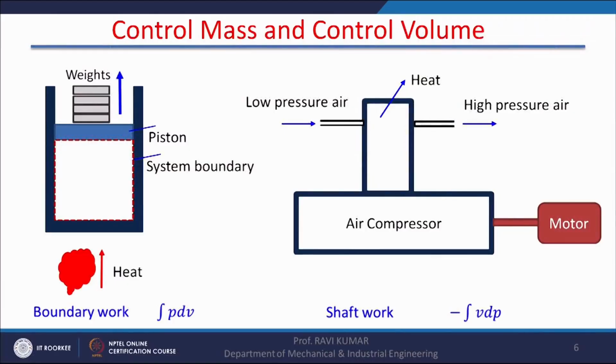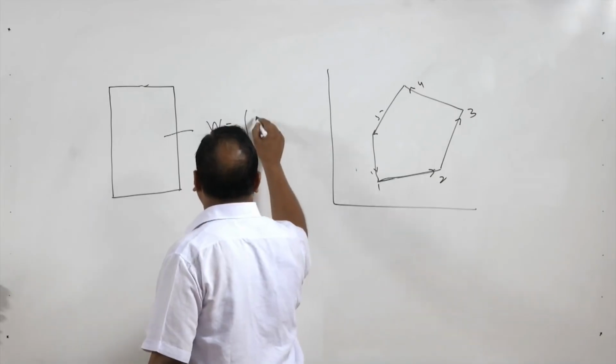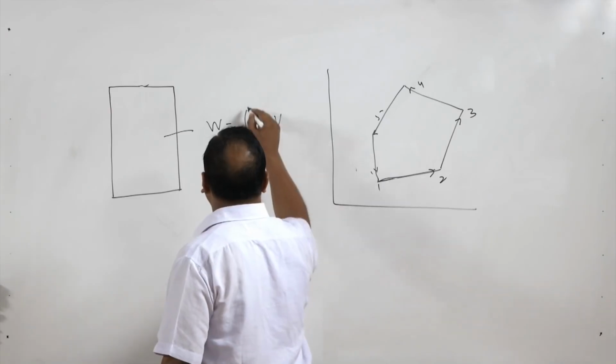There is a piston cylinder arrangement, and inside this red line is the system. Now, if we give heat from the bottom, the gas inside this piston cylinder arrangement will expand. The weight is constant, so the pressure remains constant. Due to expansion of the gas, the volume of this system will increase, and work is supposed to be done. In this case, in boundary work, the work is expressed by integral of PdV from state 1 to state 2.